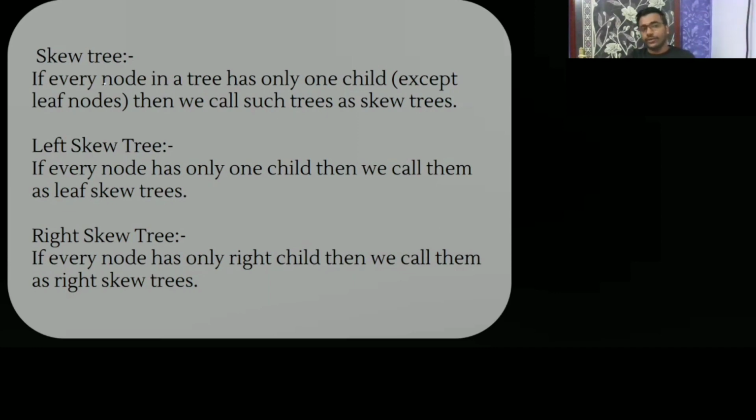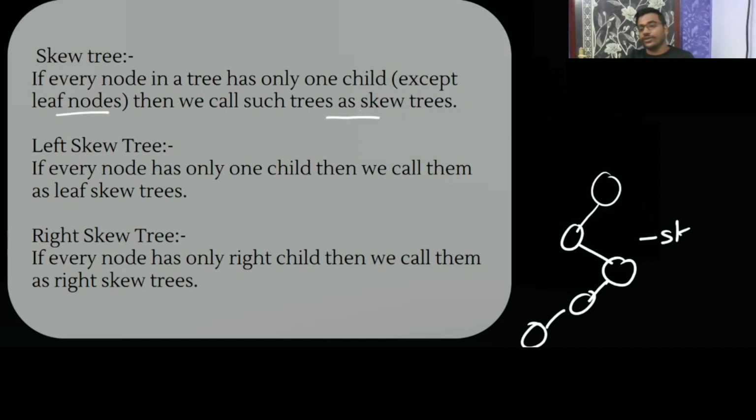Now, a skew tree. What is a skew tree? If every node in a tree has only one child, except the leaf node, which is not going to have any child, meaning each node has only a left or only a right child, then we can say such a tree is a skew tree. See the example. It is a skew tree.